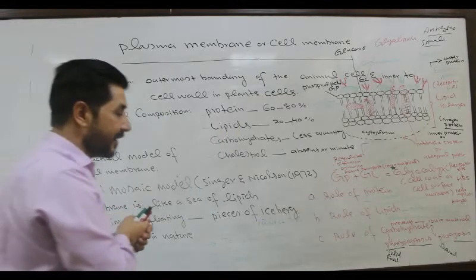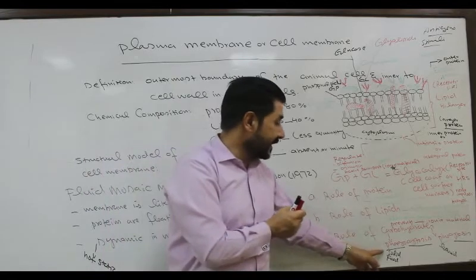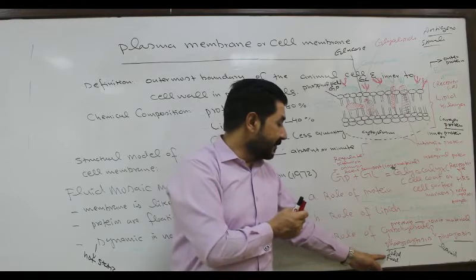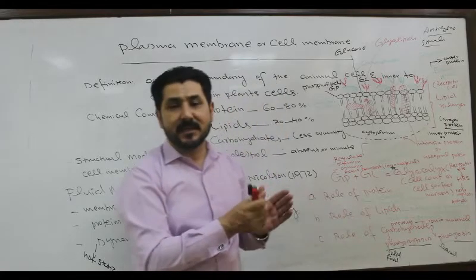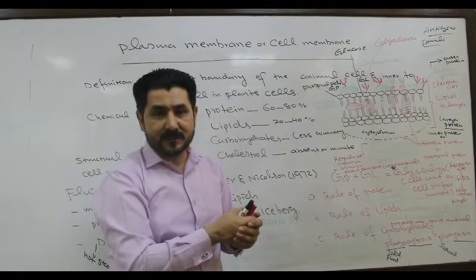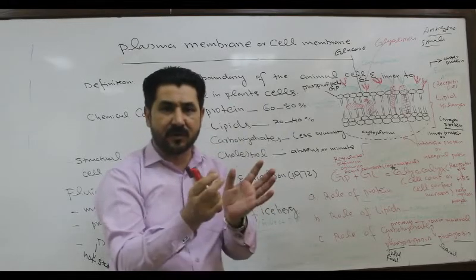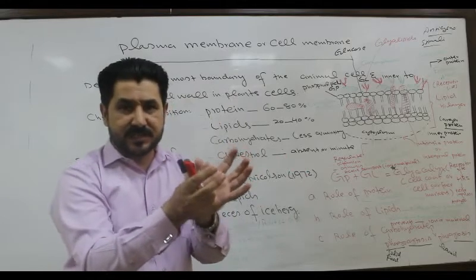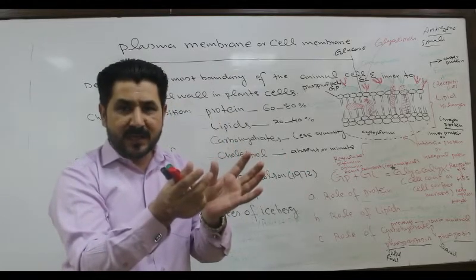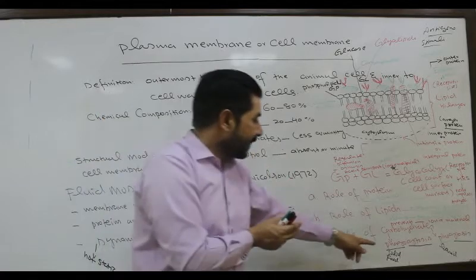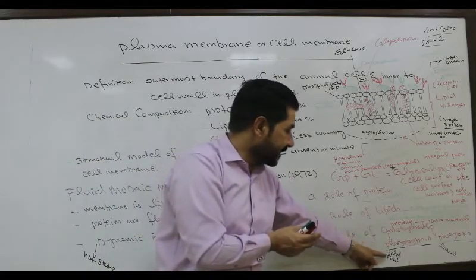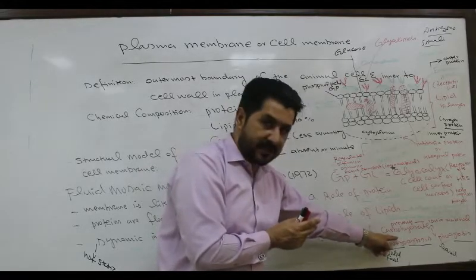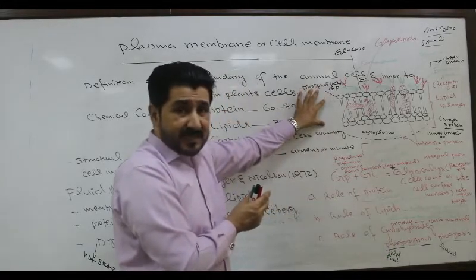Because of membrane carbohydrate, the cell is involved in the cell eating process. That is, if any material is coming towards the cell membrane, the cell forms a special type of extension, just like the pseudopodia in the amoeba, and immediately engulfs these solid food particles. This cell eating process is called phagocytosis, which is due to the cell membrane.